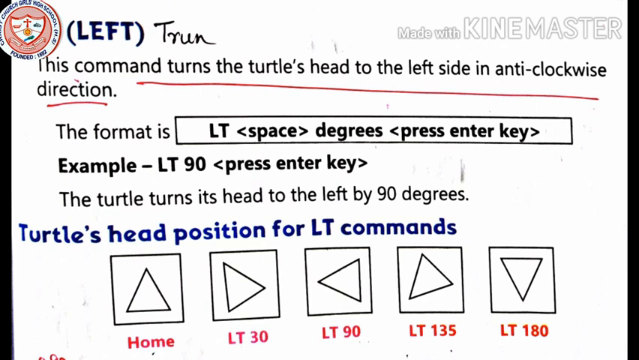You can see the turtle's head position for LT commands. Home is straight. LT 30 means left turn 30 degrees. LT 90 means left turn 90 degrees. LT 135 means left turn 135 degrees. And LT 180 means left turn 180 degrees. So these are the turtle's head positions when we use the LT command, that is left turn, and the right turn commands.